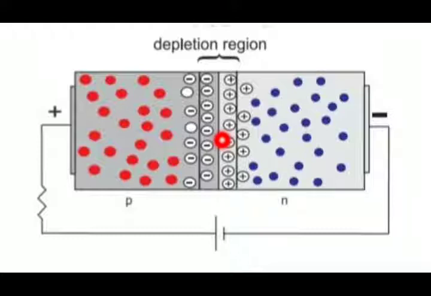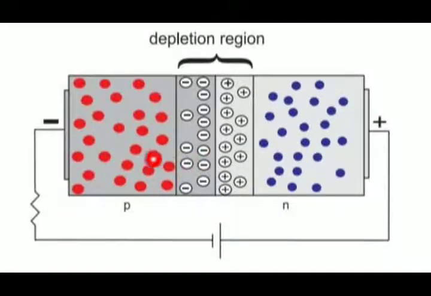So when will you say it is a forward bias? When the positive side, that is the P side, is connected to the positive terminal of the battery and the N side is connected to the negative terminal of the battery. So this circuit will be called forward bias.